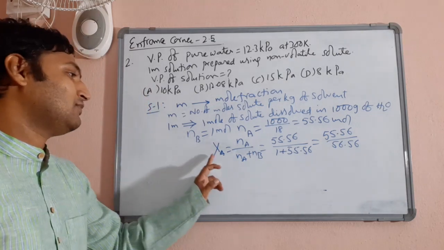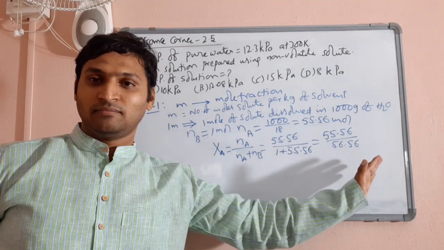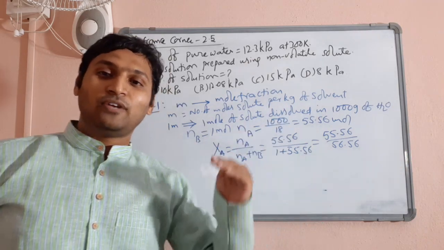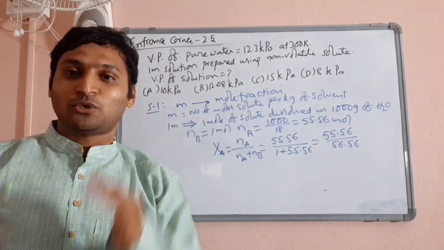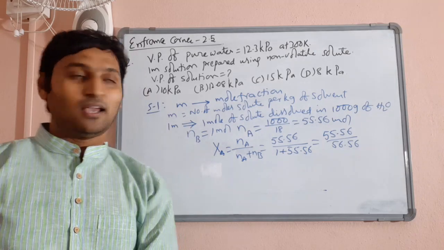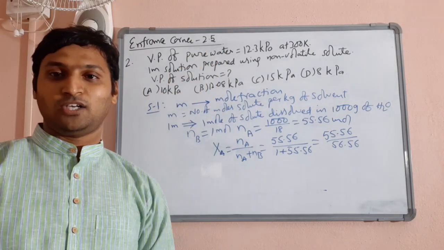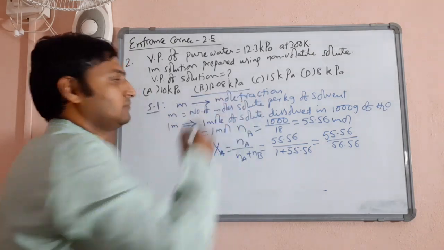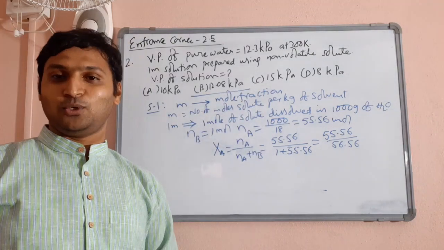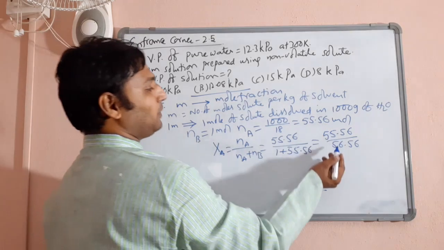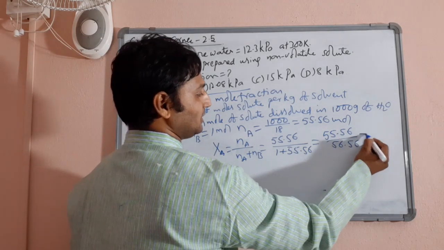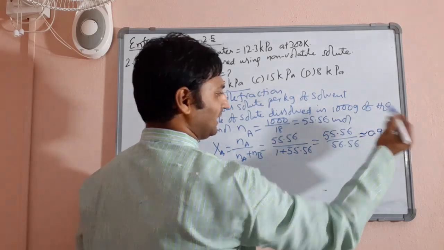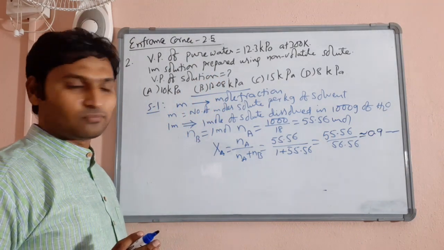Obviously, the mole fraction of the solvent will come very close to 1, some 0.9 or something. When it is very close to 1, obviously the vapor pressure of the solution should be very close to that of the pure solvent. How much is the vapor pressure of the pure solvent? 12.3 kilopascals. How many options do you have closest to it? Obviously you will get the same. So 55.56 divided by 56.56, if you do, you will again get something close to 0.9, whatever the second digit you get, I don't mind.